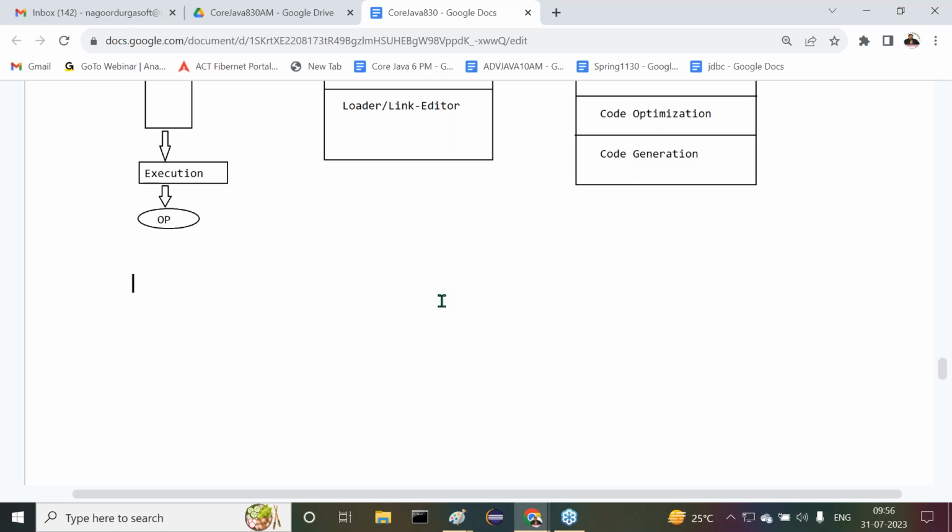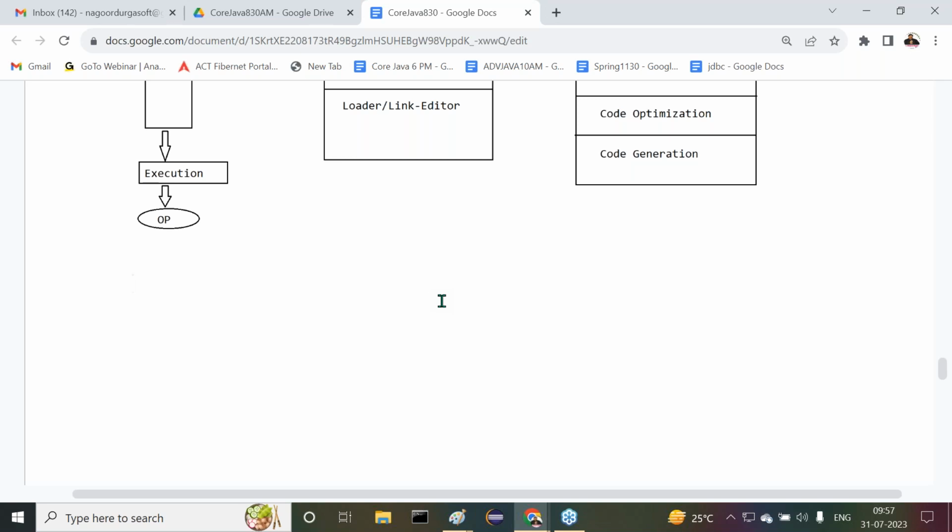But in the case of Java, #include statements and header files are not available. So the preprocessor is not required. Alternatively, classes and interfaces in packages and import statements are available. So we don't require the preprocessor, where the compiler and JVM are sufficient to do our required actions. That is the reason why we don't require the preprocessor in the case of Java.